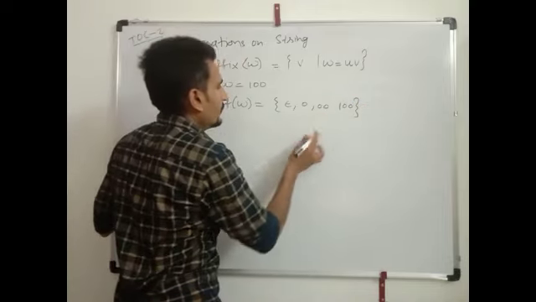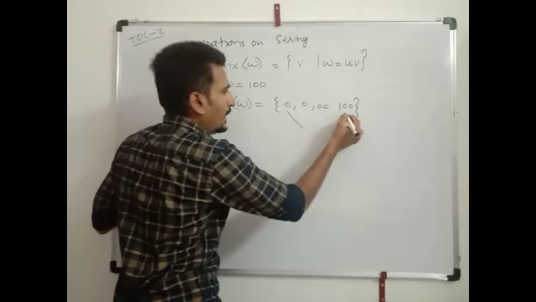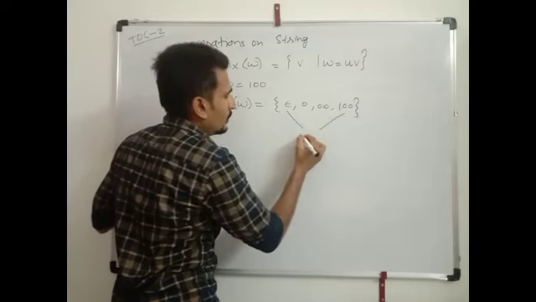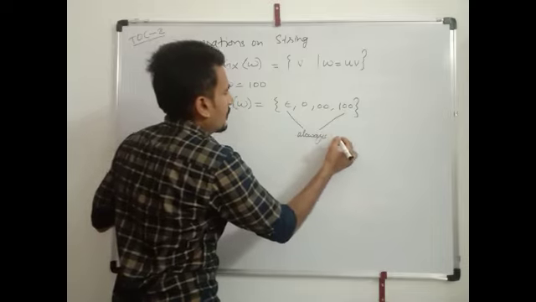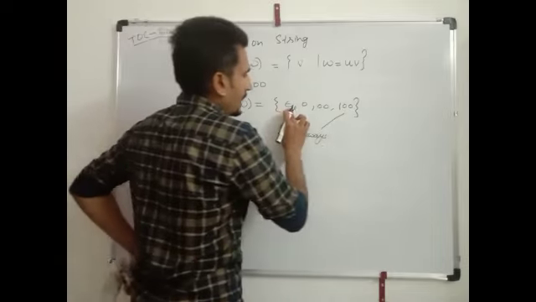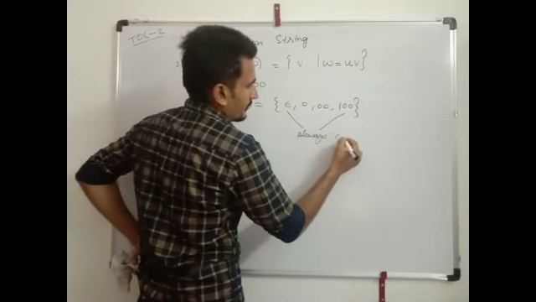Same as prefix, null and W are always suffixes. Suffix always contains null and W itself.